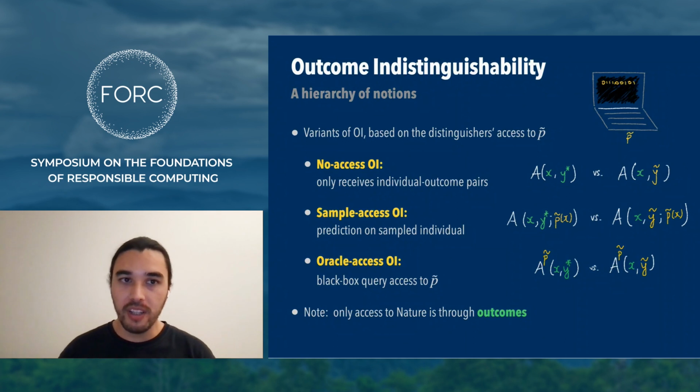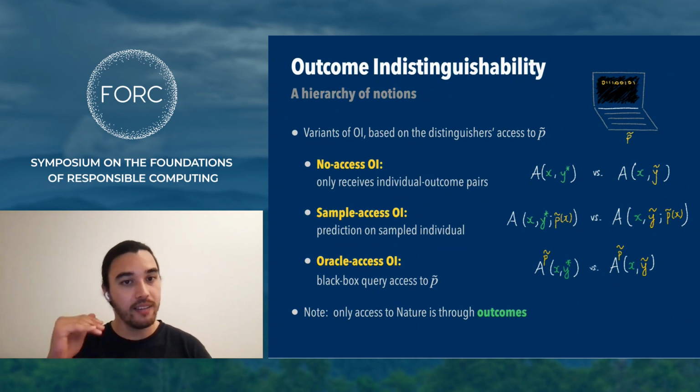Good. So earlier I presented the definition of OI as some fixed definition. In fact, we introduce a number of variants of OI. Each of these different variants is based on the distinguisher's access to the predictor P tilde. In the first level, which we call no access OI, the distinguishers only receive individual outcome pairs. They don't receive any access to the predicted value, P tilde of X.